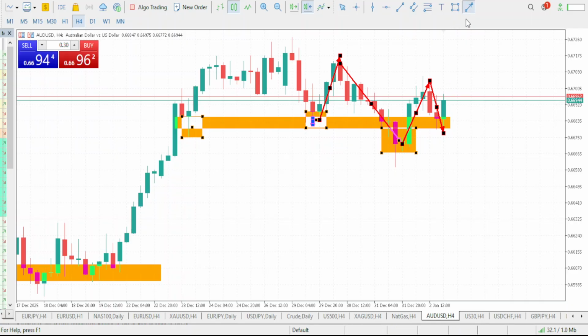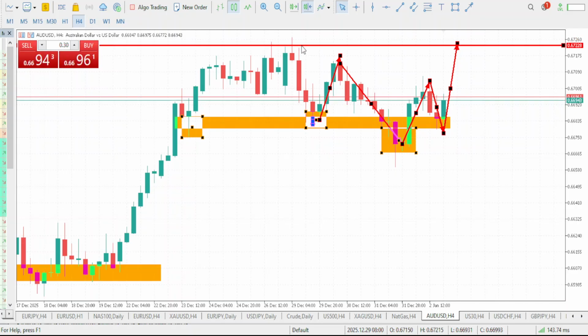Our next movement on odd US dollar is another bullish move. So we should be expecting that bullish move to come and tap this resistance level first. So that means we should be expecting a bullish move to a level 0.67200. So we should be anticipating a level of 0.67200. Once the market taps that level, I'll make sure I let you guys know what next we should be expecting on our odd US dollar.